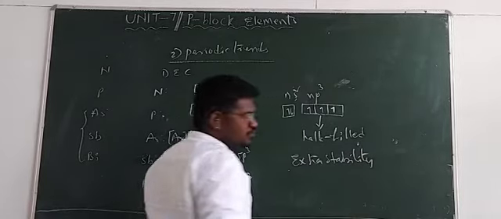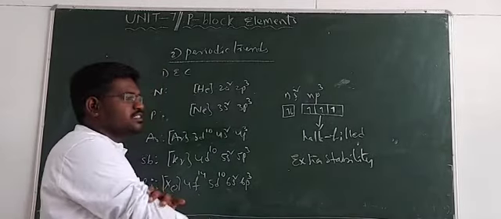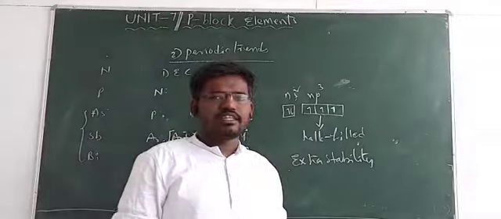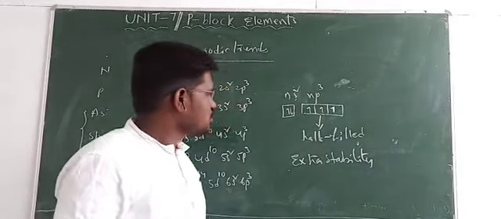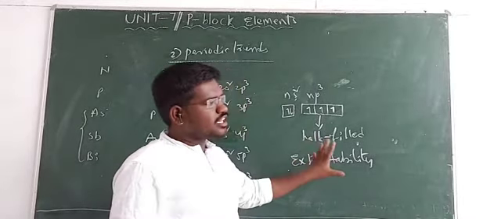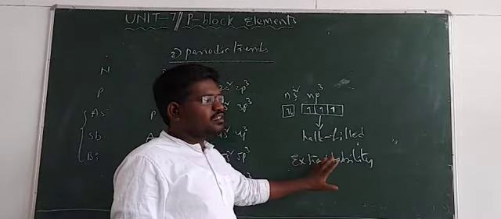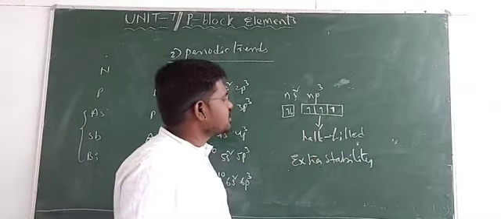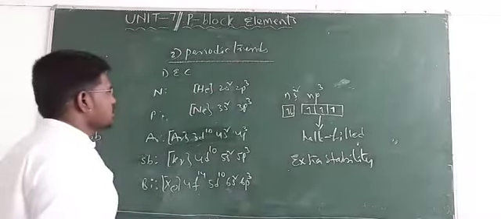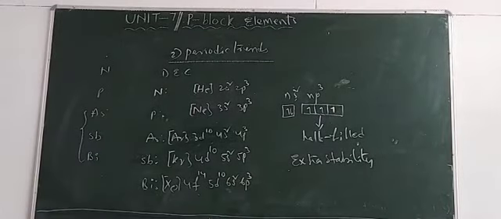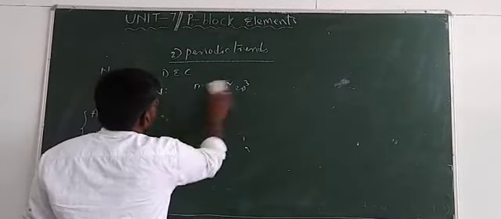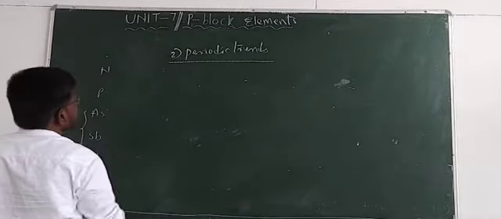You know, fully filled configurations and half filled configurations are highly stable. Noble gases are highly stable because they have fully filled configurations in their valence shell or outermost shell. Like that, half filled configuration is also very stable. But compared with fully filled configuration, this is less stable. Compared with other configurations, half filled configuration is very stable. So this is about the electronic configuration of 15th group elements. And second one, we have to discuss atomic radius.